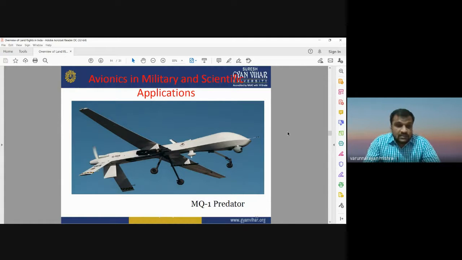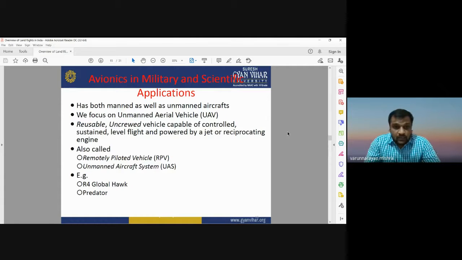You can see this is very large, and it requires a trained professional to control this kind of UAV or drone. Okay, so it has both manned as well as unmanned aircraft. It is focused on the unmanned aerial vehicle. It is a reusable, uncrewed vehicle capable of controlled, sustained level flight and powered by a jet or a reciprocating engine.